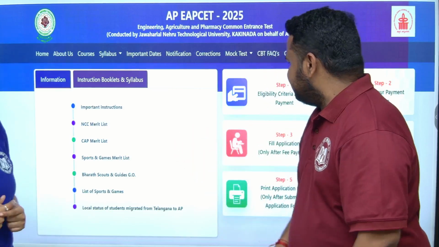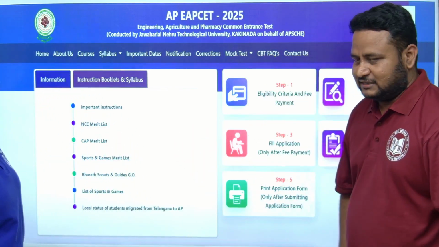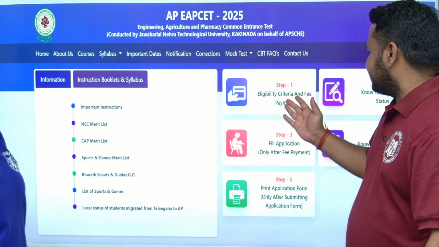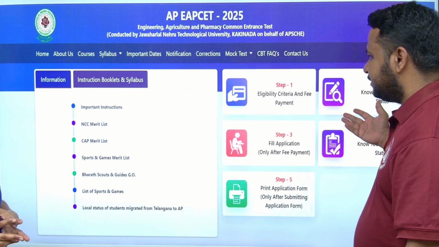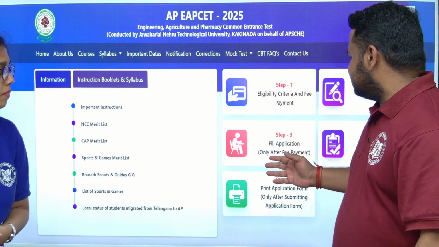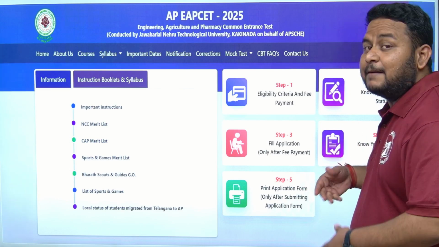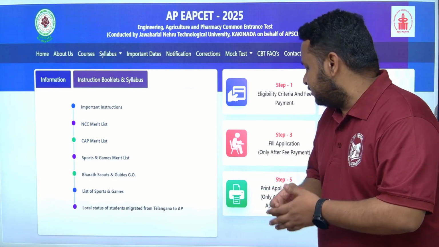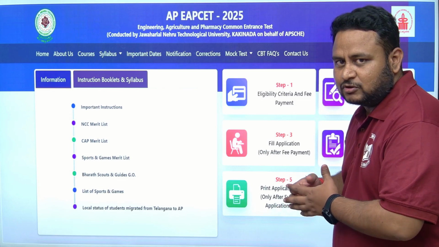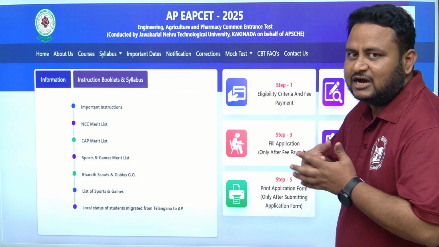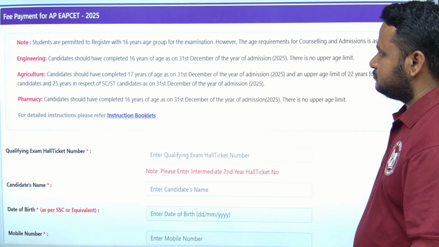Like ma'am said, we have a 5-step process for applying for AP EAP set 2025. The first step is eligibility criteria and fee payment, the second step is knowing your payment status, and step 3 is most important, that is filling the application. Step 4 is knowing your application status, whether it is successful or not, and step 5 is printing your application form, because you should have it handy until you get your desired college. Got it, friends? So let us start.